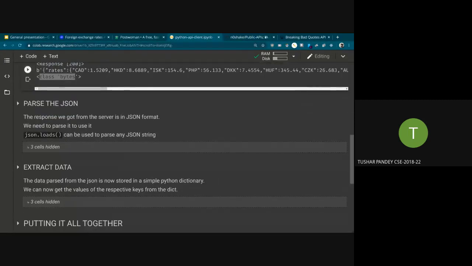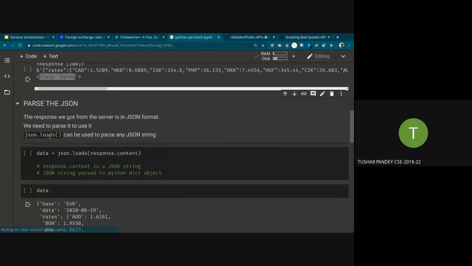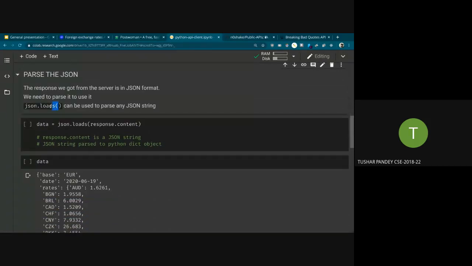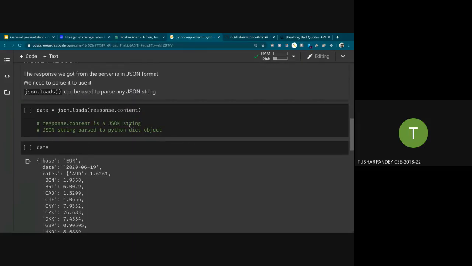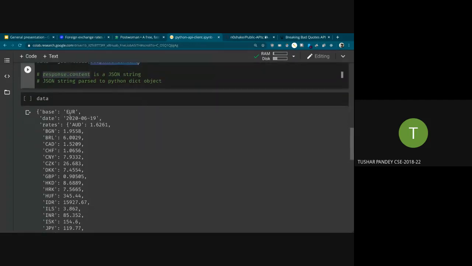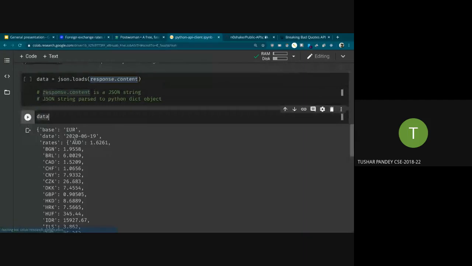We can parse the JSON. json.loads is a function that can parse. The loads is short for load string, and it can parse JSON strings, and it actually returns a Python dictionary. We'll see. You just need to make a variable called data. data equals json.loads of response.content. That's a string. When you print this variable called data,